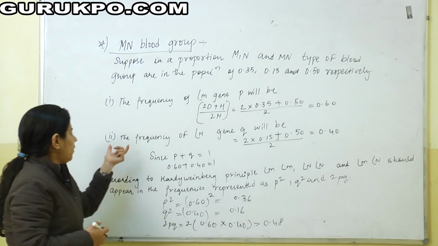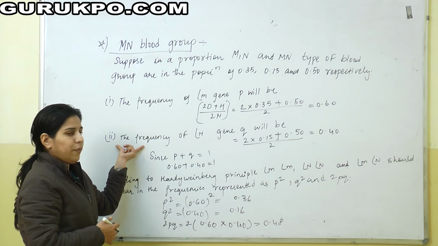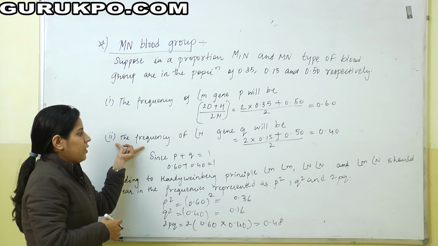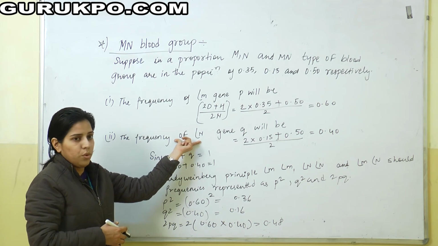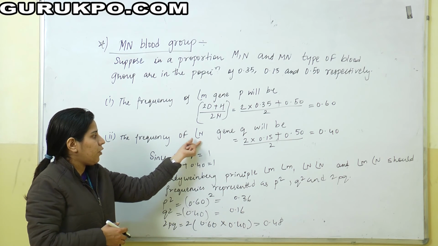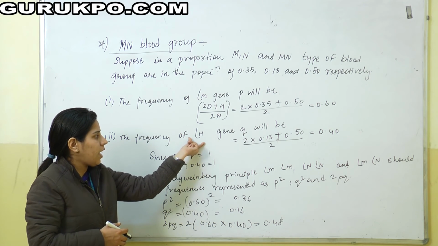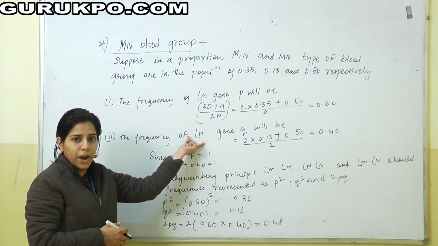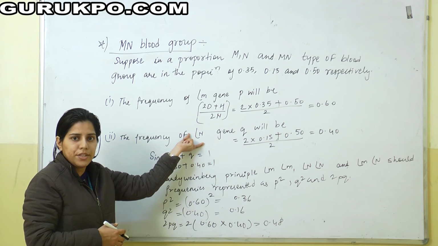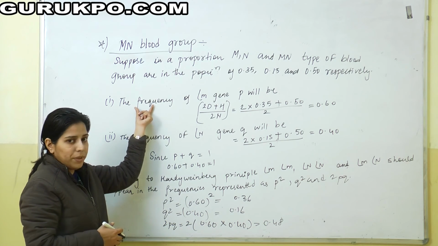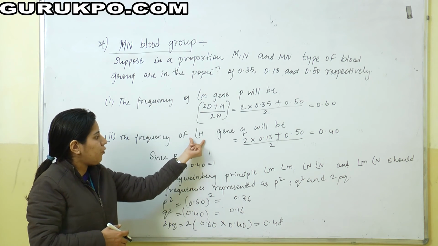And the other one is the frequency of N, which, as I have already said, denotes Q. So we find the gene frequency first and then divide by the total number of individuals. M is for dominant and N for recessive.